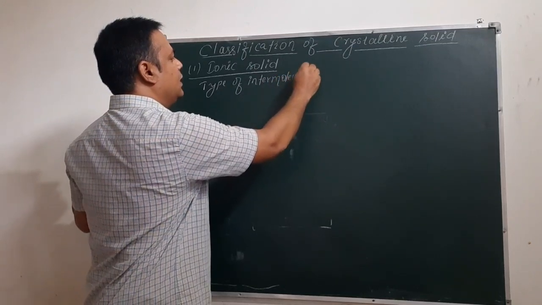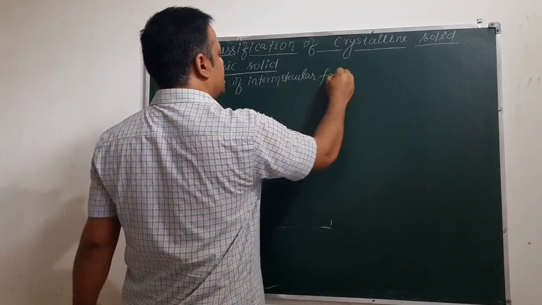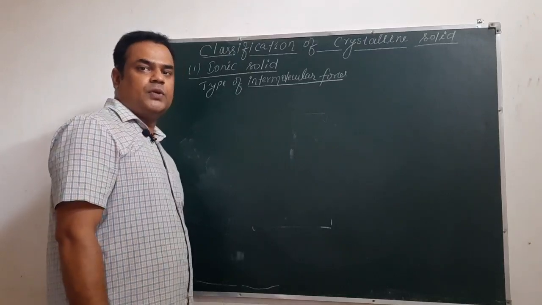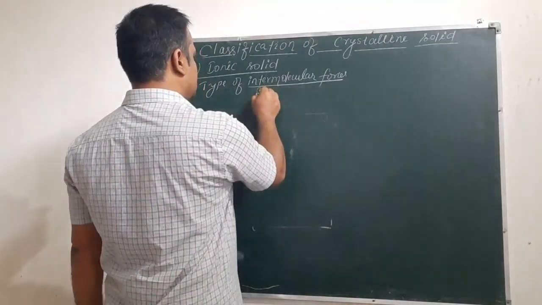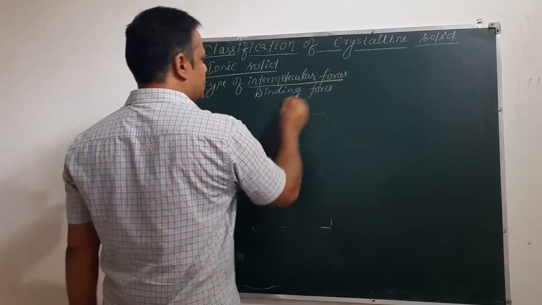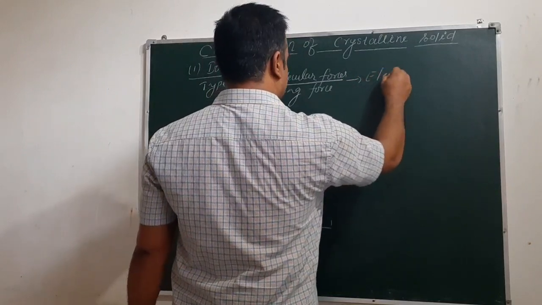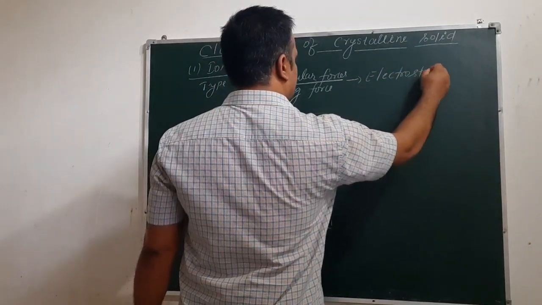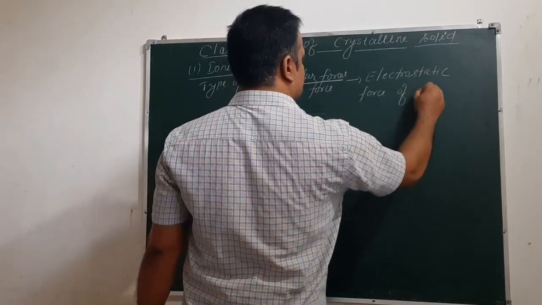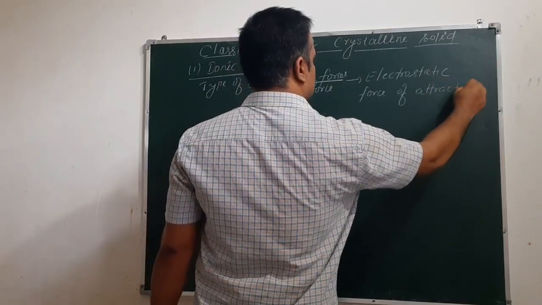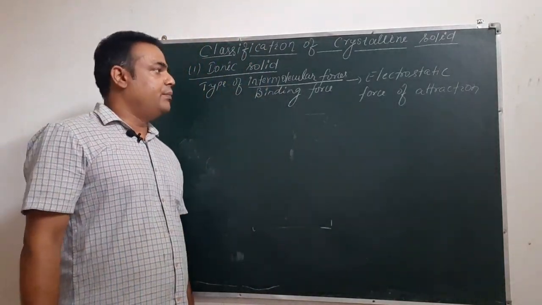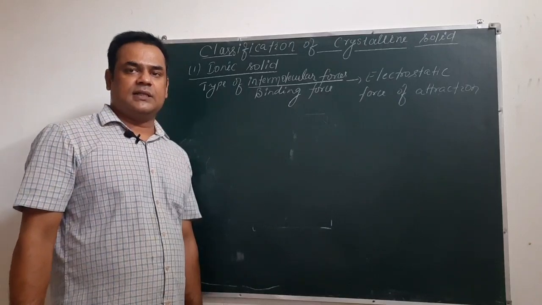Instead of intermolecular forces, which is not the most suitable term here, we can use binding force. The type of binding force between constituent particles is electrostatic force of attraction. We know that in ionic compounds, electrostatic force of attraction acts. So here also the binding force is electrostatic force of attraction between positively charged and negatively charged ions.